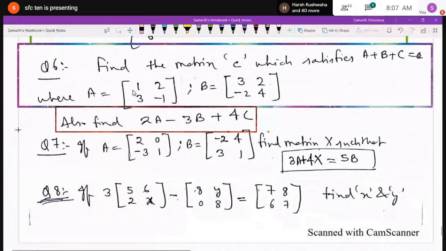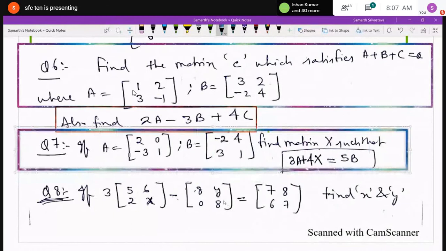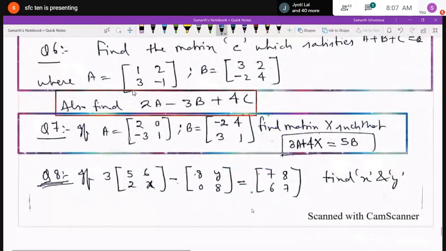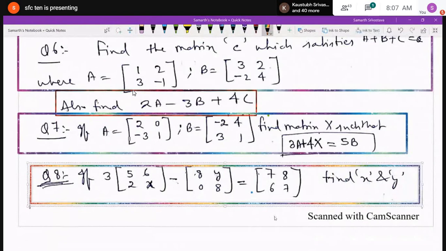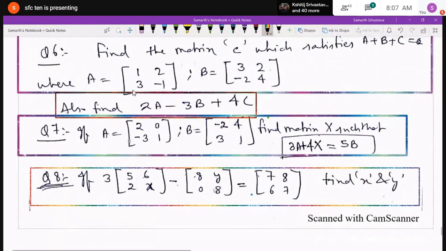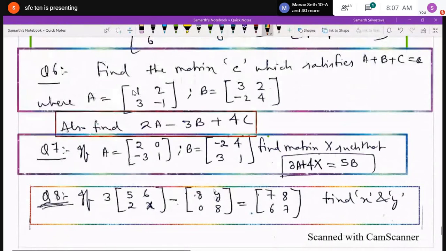Question number 7: if A is the given matrix [2, 0; minus 3, 1] and B is equal to [minus 2, 4; 3, 1], find matrix X such that 3A plus 4X is equal to 5B. Then question number 8: 3 outside, and [5, 6] plus 2X minus the second matrix with 8, Y, 0, 8 is equal to [7, 8; 6, 7]. You have to find the values of X and Y from this matrix equation.